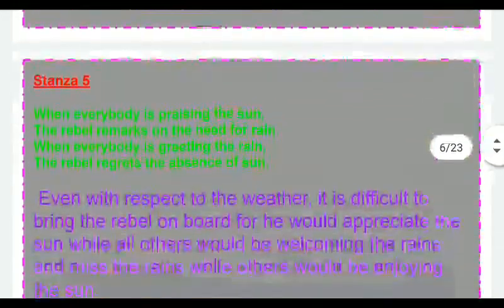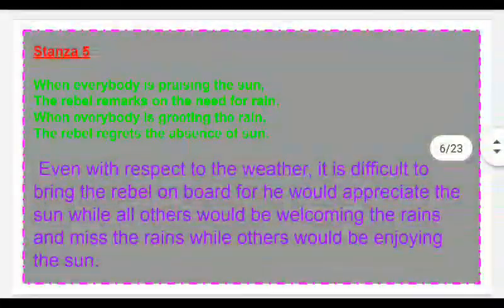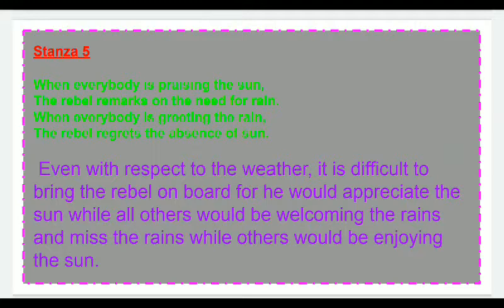Now the next, stanza 5. When everybody is praising the sun, the rebel remarks on the need for rain. When everybody is greeting the rain, the rebel regrets the absence of sun. Even in the case of weather, it is difficult to bring the rebel on board, to bring his thoughts similar to others.